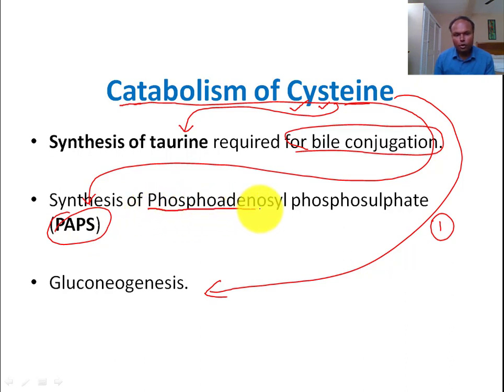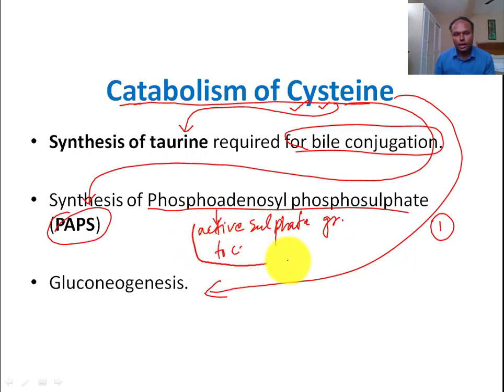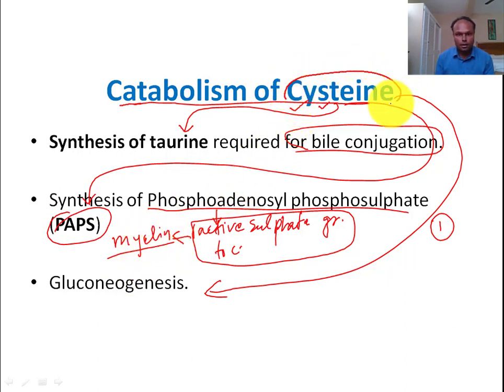This phosphoadenosyl phosphosulfate is used to transfer active sulfate group to carbohydrates, and this sulfation reaction is very important for synthesis of myelin, and this is how you can think how important this cysteine metabolism is. So cysteine is required for synthesis of PAPS, which is required for synthesis of ultimately myelin sheath and many more glycoproteins and glycolipids also.